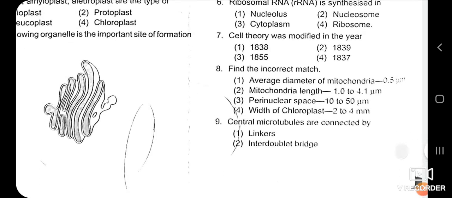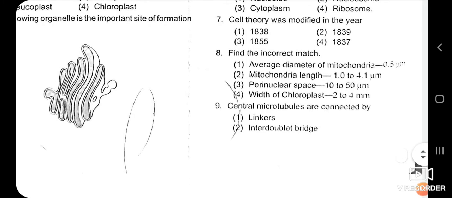Now the next MCQ: find the incorrect match. But students, listen carefully. For the NEET exam, generally the diameter of the organelle, or the year in which the scientist explained a theory or a model, is not asked. So these 7th and 8th questions are only for our practice. Such types of questions are not asked in our exam. But we will discuss the 8th question, find the incorrect match.